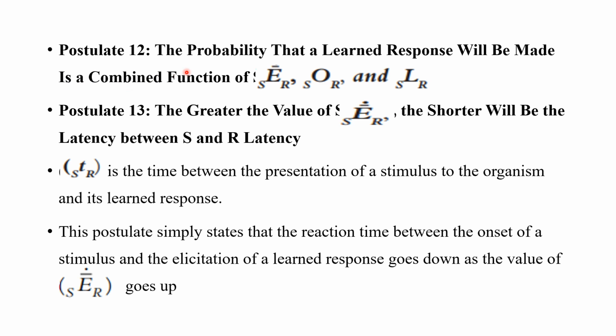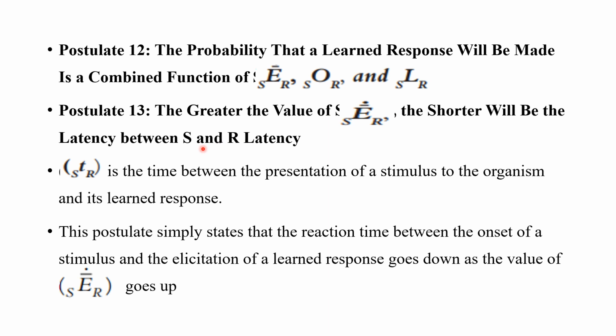Now the postulate 12: the probability that a learned response will be made is a combined function of SCR, SOR and SLR. I hope that is self-explanatory. That is, for a learned response to happen, the SOR, the probability or the potential, should be high, and at the same time the SLR, it should be above a certain reaction threshold, and the SCR, that is the effective reaction potential. So the probability that a response will be made is a function of all these things.